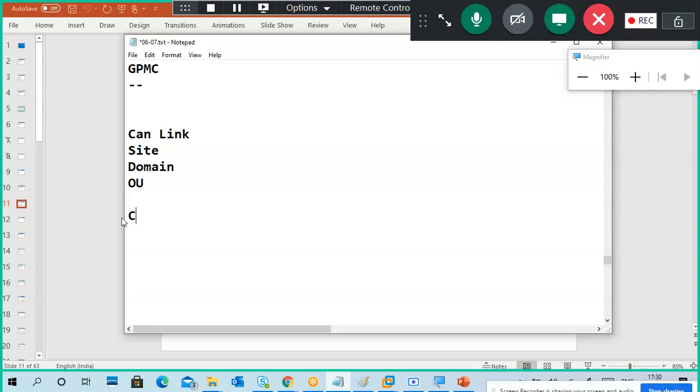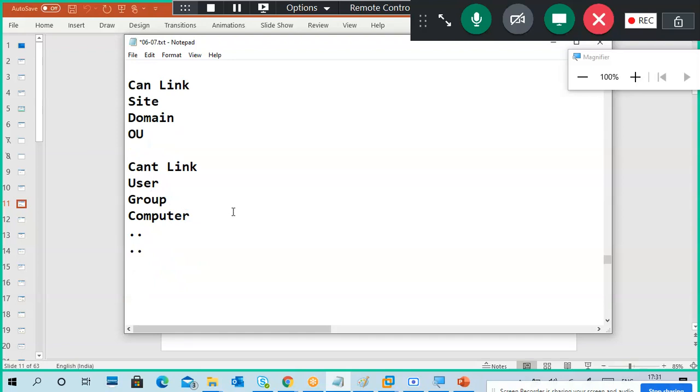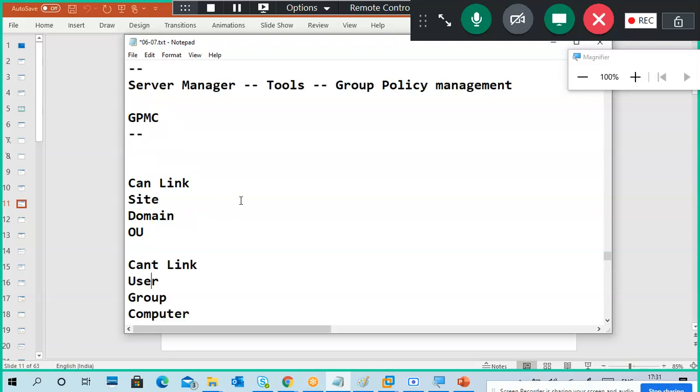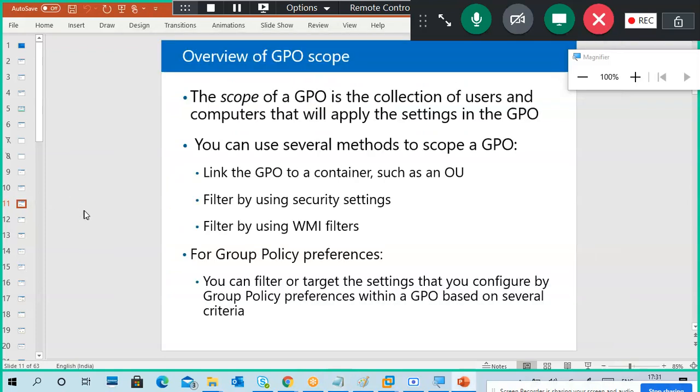It cannot link to a user, a group, a computer, and other resources. We can't directly link to a particular user, a particular group, a particular computer, or a particular printer like that. You cannot link the policy. So remember these things.